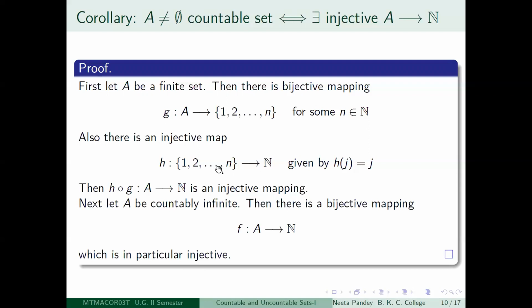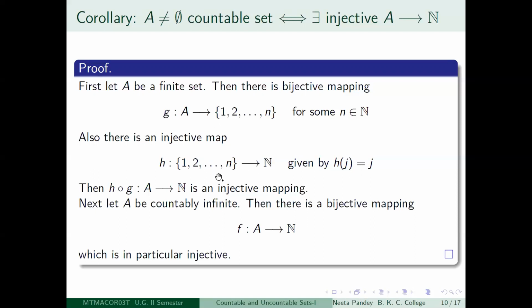So {1, 2, etc., n} is a subset of N. We know that. The inclusion map just describes how this is included in the set. It is given by the mapping h(j) = j. So 1 goes to 1, 2 goes to 2, etc., n goes to n. So obviously this is an injective mapping.